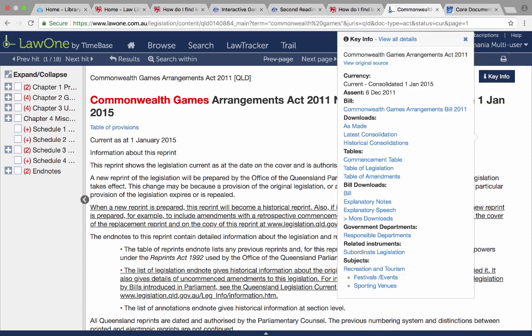So it identifies which bill the Act originated from. You can download an as-made version or a consolidated version of the Act. You can also download a copy of the bill, the explanatory notes, which is the Queensland version of explanatory memorandum, and an explanatory speech.